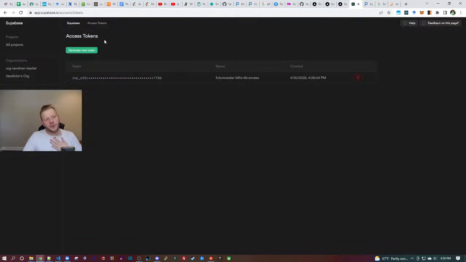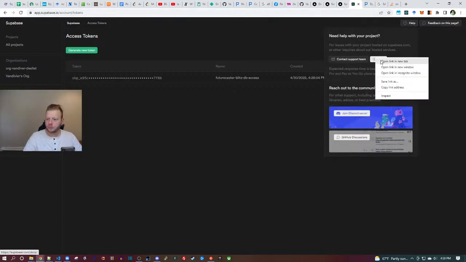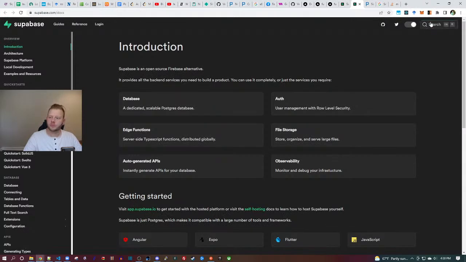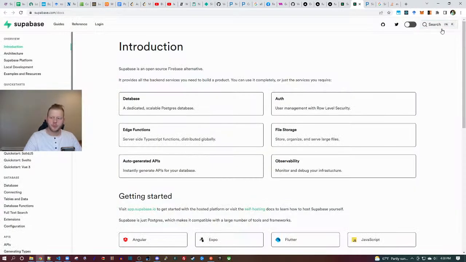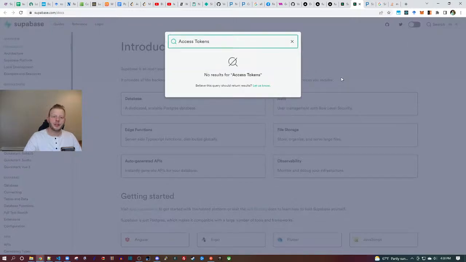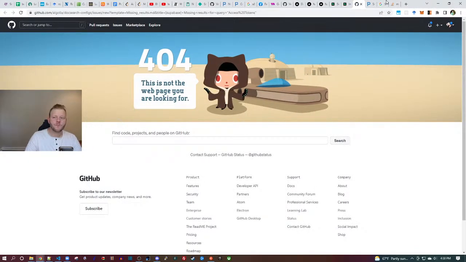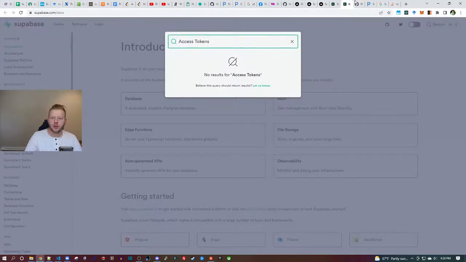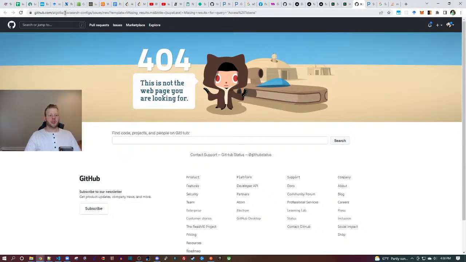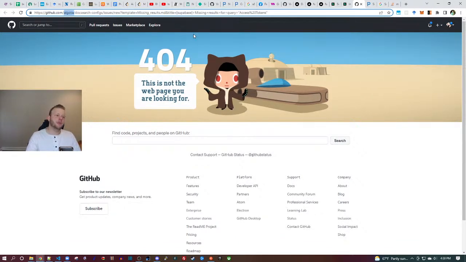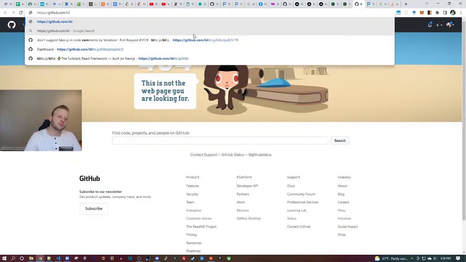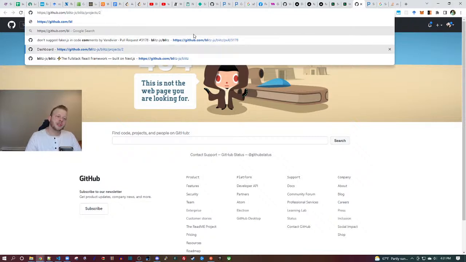I think access tokens are just not supposed to be used for this. Let's check the docs. Flip it over to light mode. Haha, went there. No results in the docs for access tokens. Wow. Okay. So now you get a GitHub issue at this point. This is Supabase.